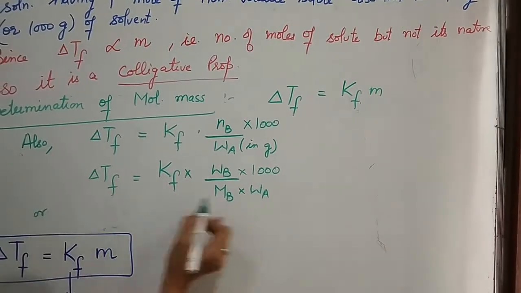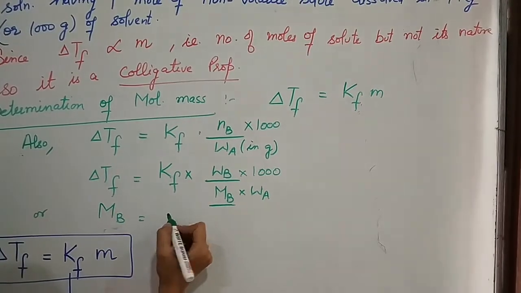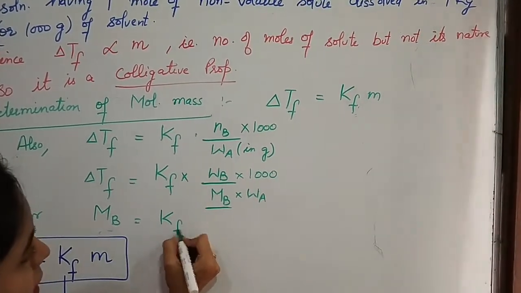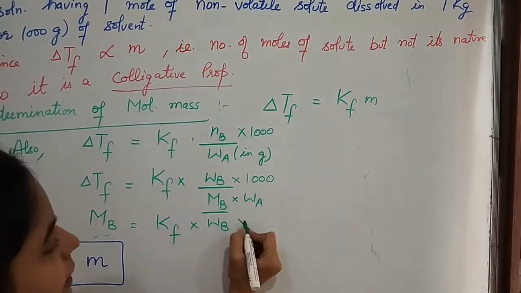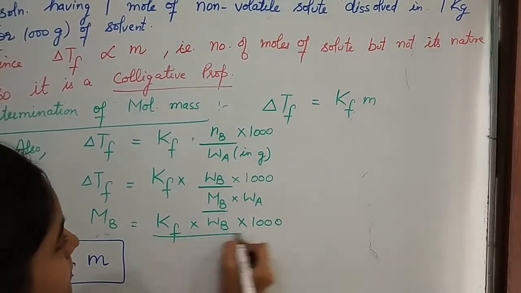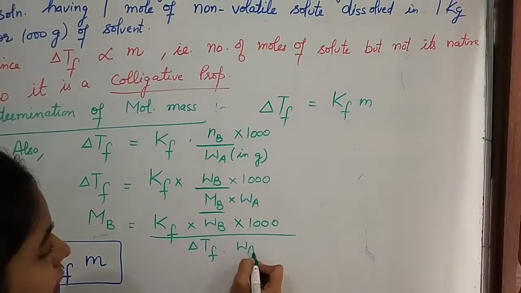Or from here we can find the molecular mass: MB is equal to Kf into WB into 1000 upon delta Tf into WA.